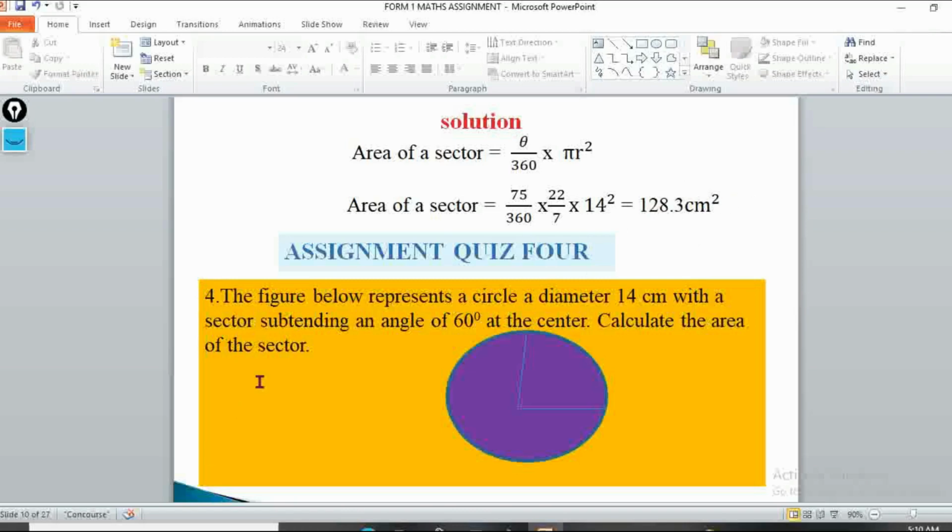So you can also do the same for this. The figure below represents a circle of diameter 14 centimeters with a sector subtending an angle of 60 degrees at the center. So calculate the area of the sector. So you can go ahead and calculate that area, please.